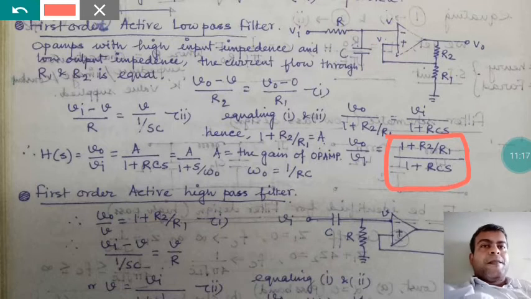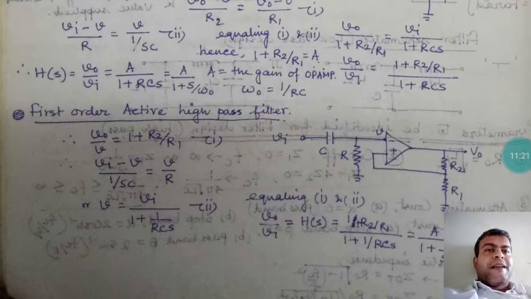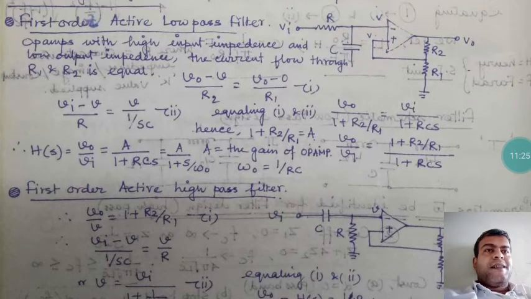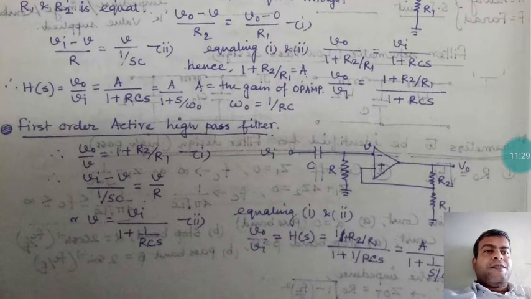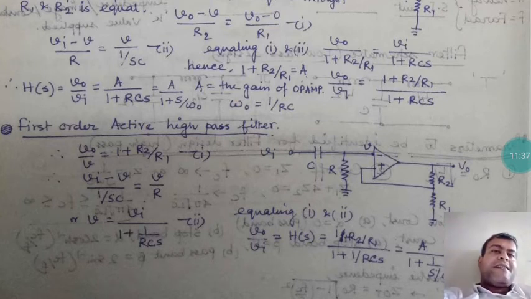Okay, fine. Now the first order active high pass filter. High pass means the capacitor is in the top position, but for a low pass filter the capacitor is in the lower position. So I am doing the same; the remaining portion of the circuit is fixed. Here V0 by V we can directly write as 1 plus R2 by R1. This is R2 by R1. Okay, so here that is Vi.